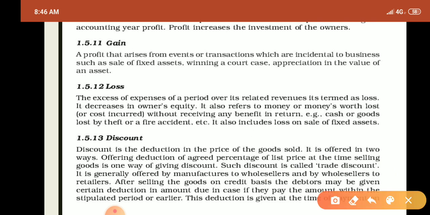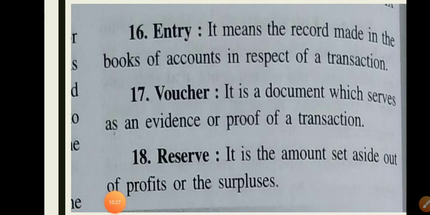So the first point is discount given at the time of selling, and the second is discount given after goods are sold on credit, when the debtor pays the due amount before the due date.